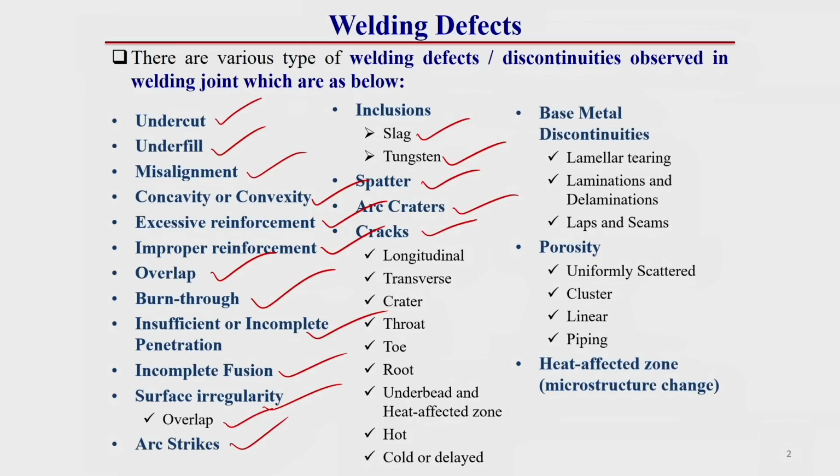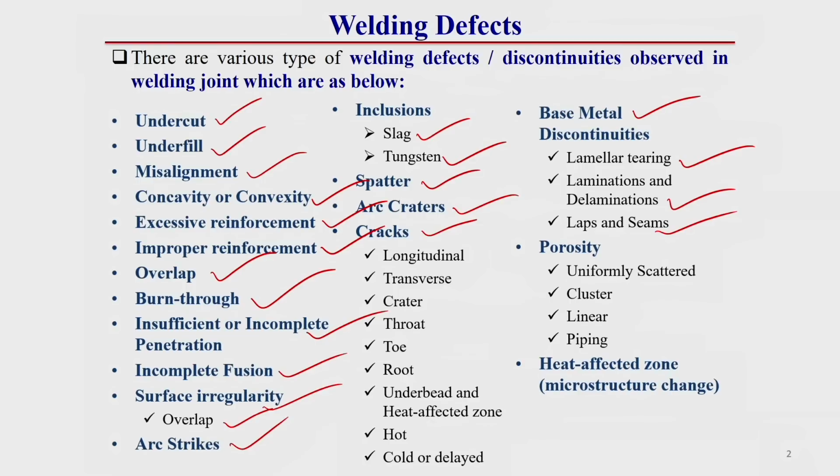Then there can be some base metal discontinuity also. In base metal we can observe 3-4 different types of discontinuity that also create weld defects, like laminar tearing, lamination and delamination of base metal, and laps and seams in base metal.